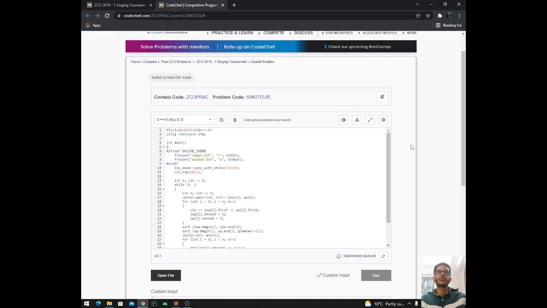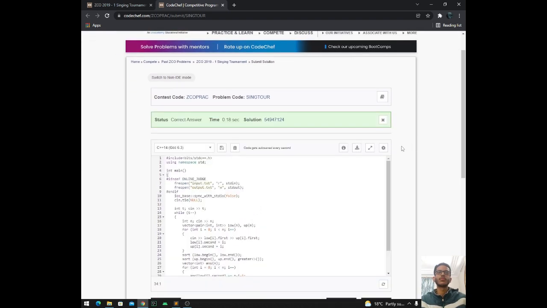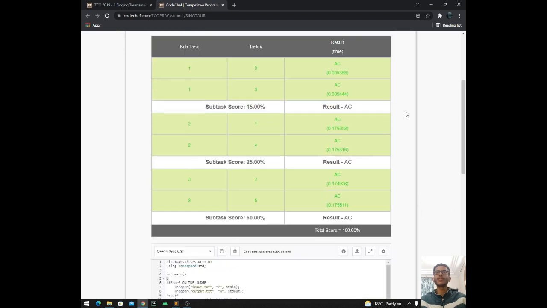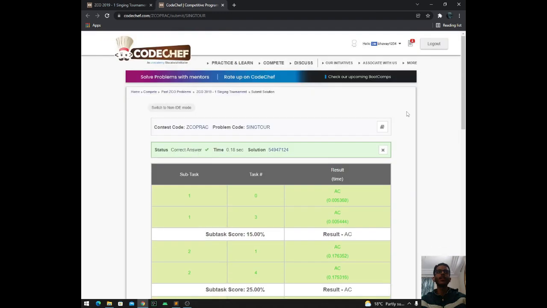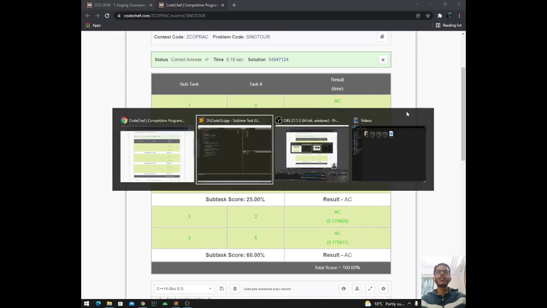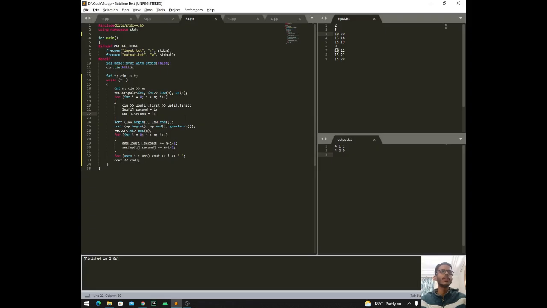So we have got an AC now. So our approach is working pretty fine. Now let us calculate the time complexity of our code. Basically we are running an O(n) loop over here and an O(n) loop over here, and we are also doing the sorting over here. So first of all we are running an O(n) loop, and then we are sorting it.